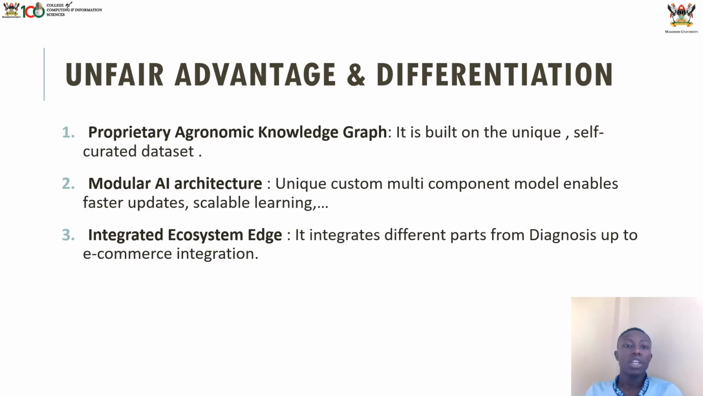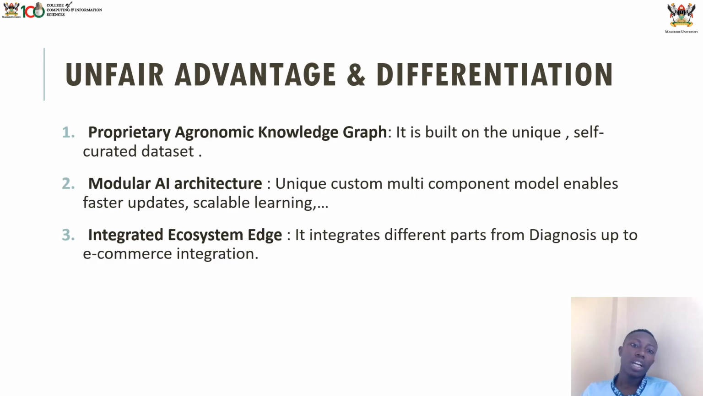So we also have unfair advantages and differentiation. This is the uniqueness of our system. First, a proprietary agronomic knowledge graph. Our system is built on a unique self-curated dataset, which we collected from different places and then combined. And also our image dataset is very unique.